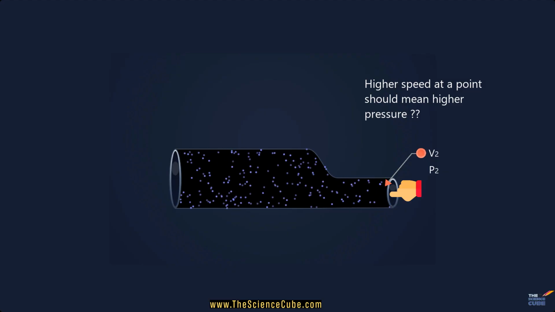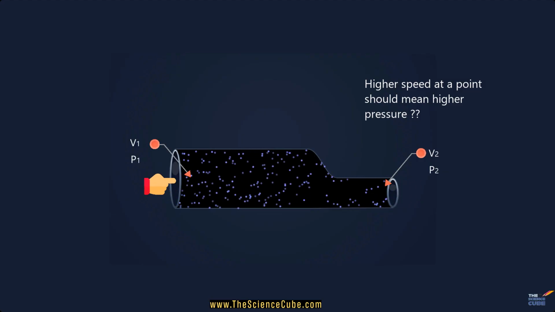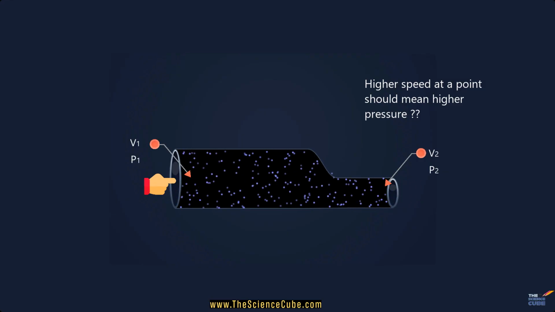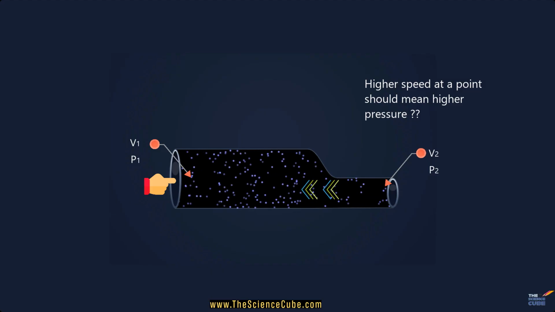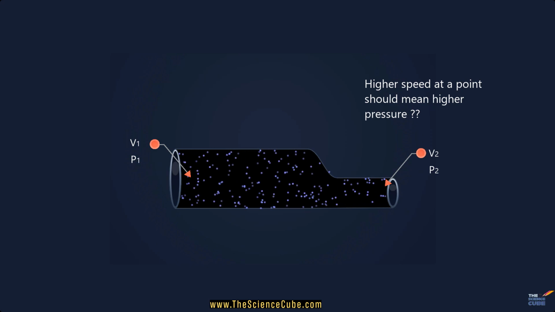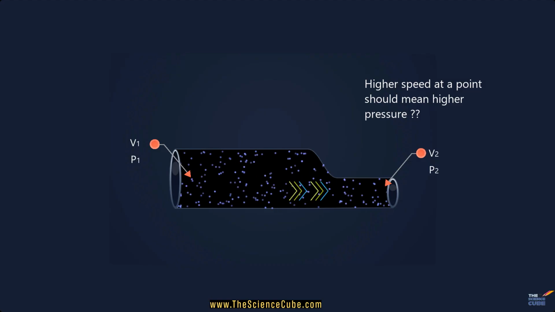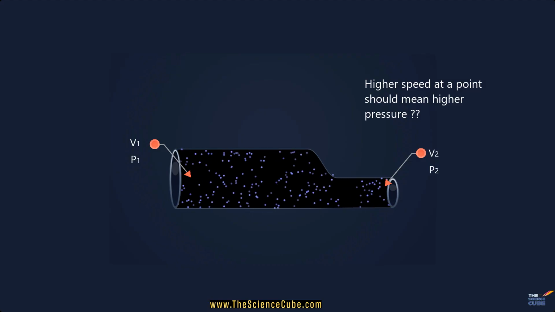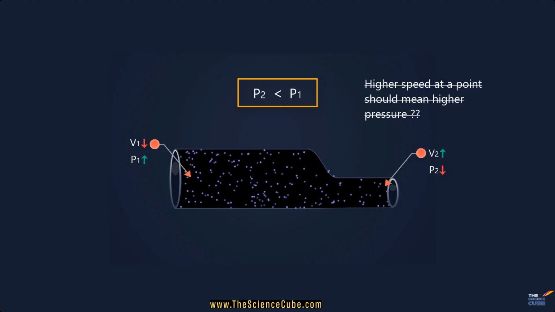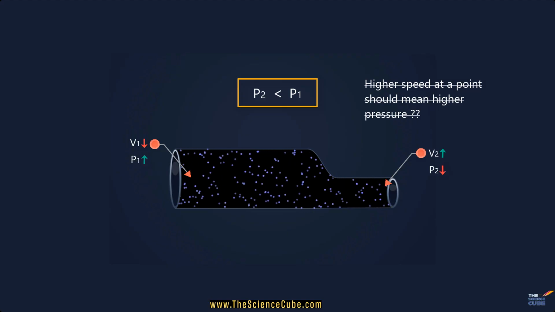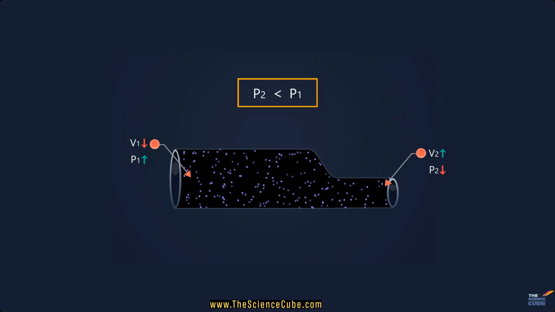If the pressure at this point were greater than the pressure just upstream, the resulting pressure difference would actually push back against the flow and slow it down. But what we observe is the opposite. The fluid speeds up from point 1 to point 2. That means the pressure at point 2 must be lower than at point 1. So it was Bernoulli who expressed this idea in a very elegant way in his famous Bernoulli's equation.